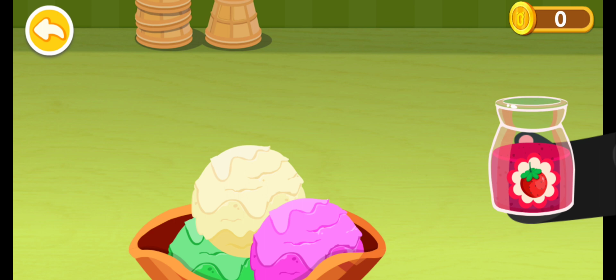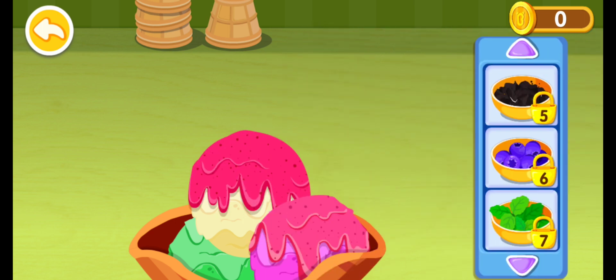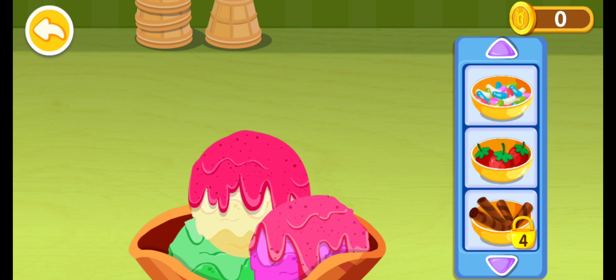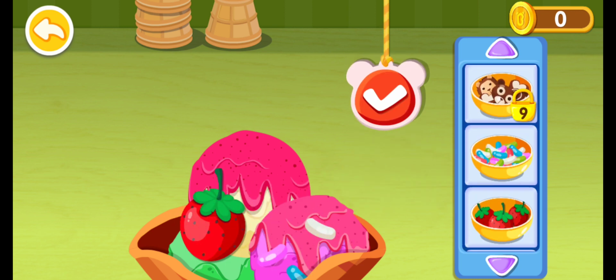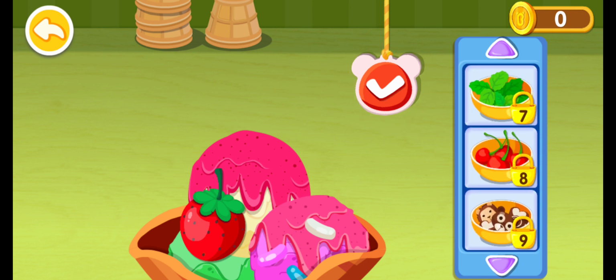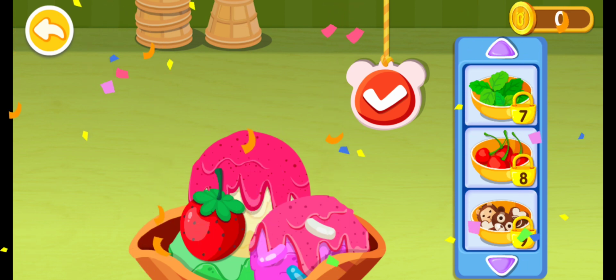Add syrup and it'll taste even better. Add some delicious topping. You do not have enough gold coins. Make some delicious food for your customers and earn more coins. You've made a sweet and delicious ice cream.